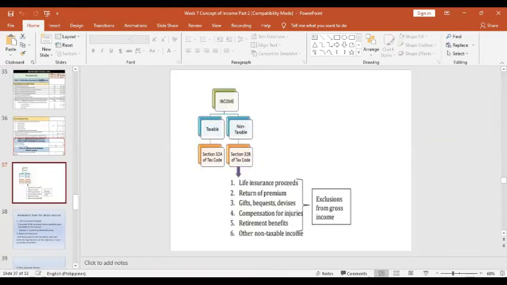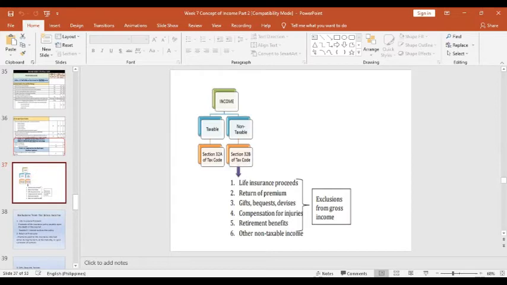So of course, under Section 32B of the tax code, there are some incomes, business income and also the compensation income, which are excluded from the gross income. And what are those incomes which are excluded from the gross income from business and profession?